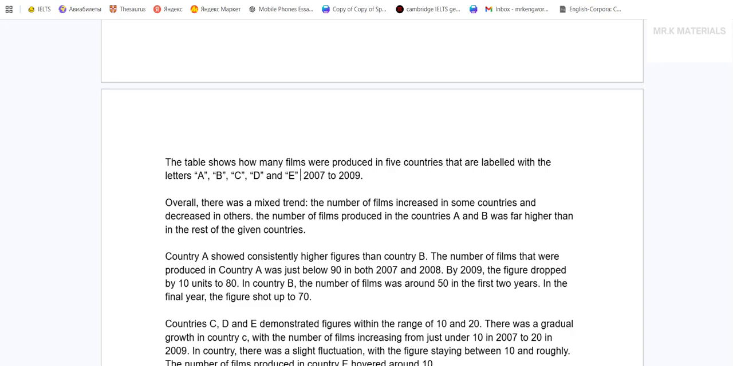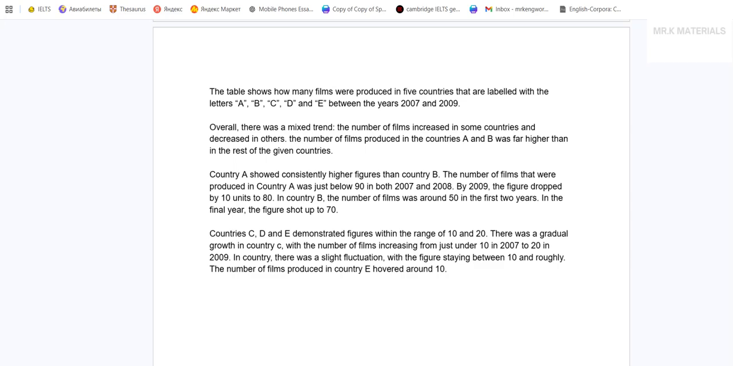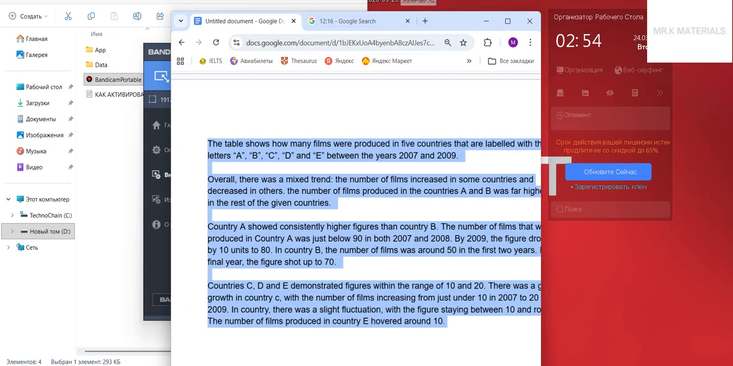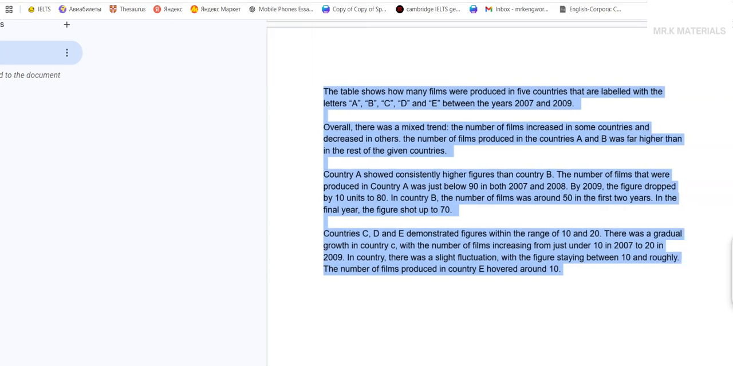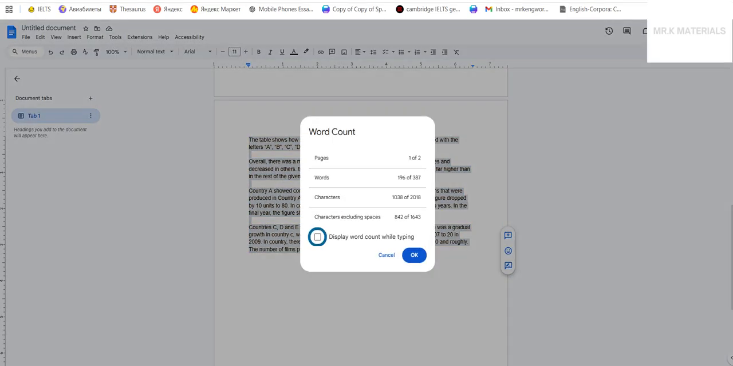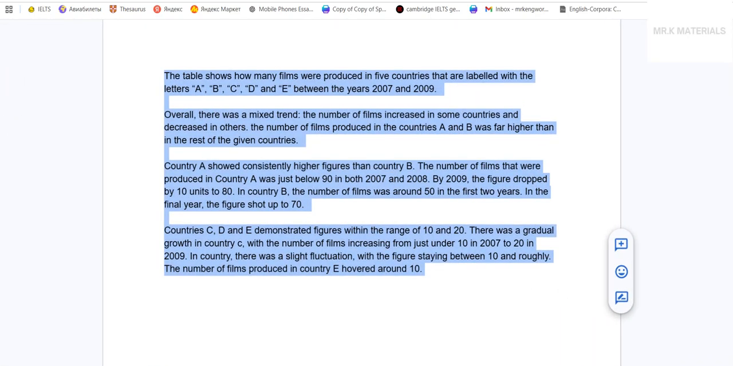Okay, let me change from. I'll put between the years 2007 and 2009. Okay, overall, let me just pause it for now. 12 minutes. How much time did it take me? How do I check the time here? Okay, it's 196. And now let's see how much more time it takes to polish the essay.